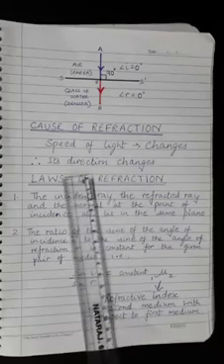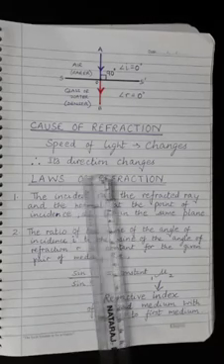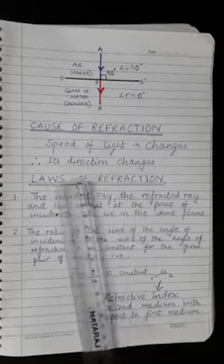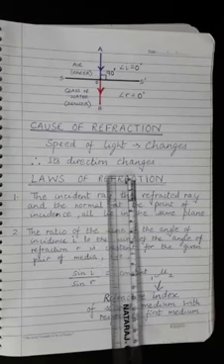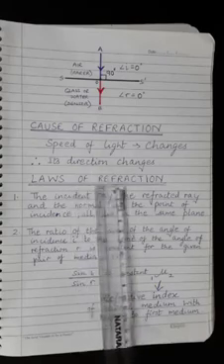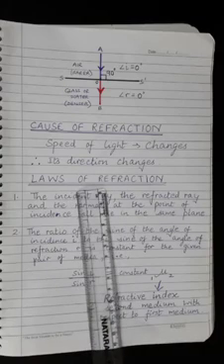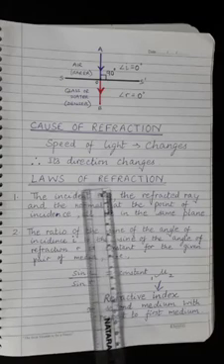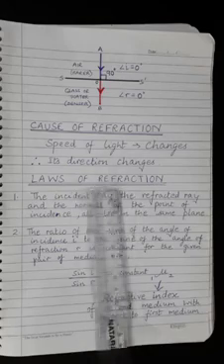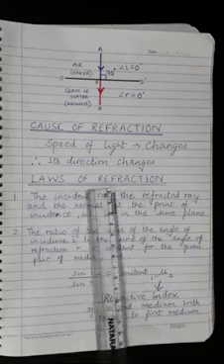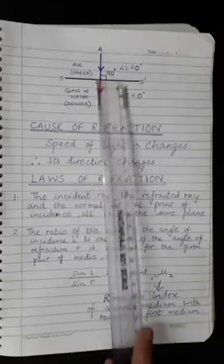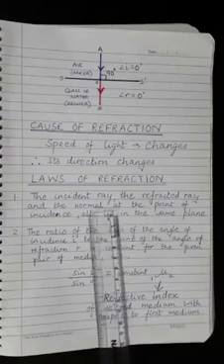In passing from one medium to other, if the light slows down, it bends towards the normal, and if the light speeds up, it bends away from the normal. And if the speed of light remains same, the ray of light does not bend. It passes undeviated.